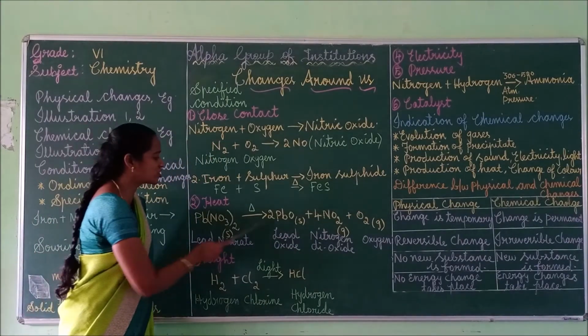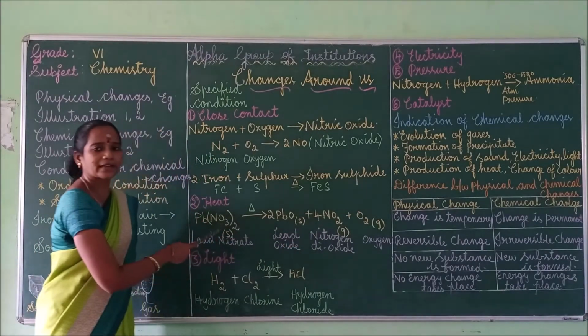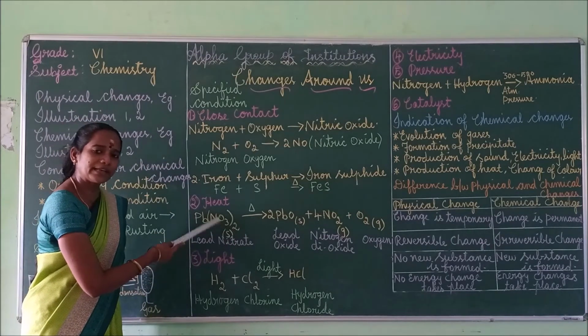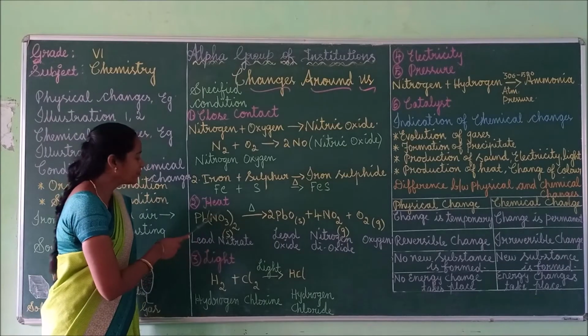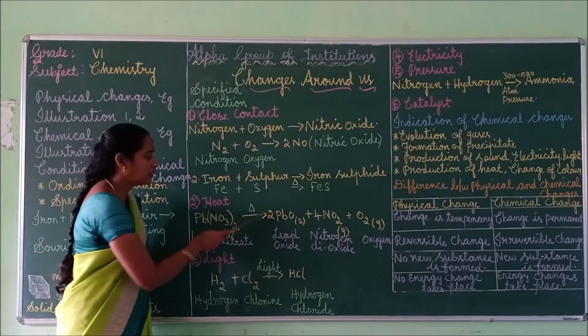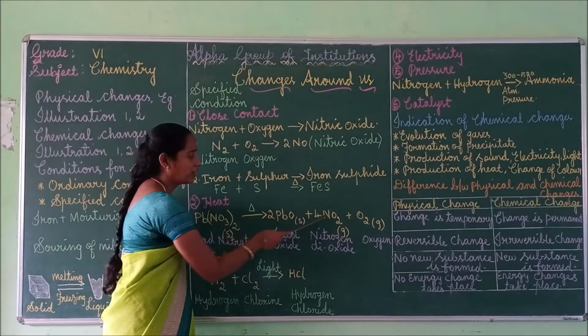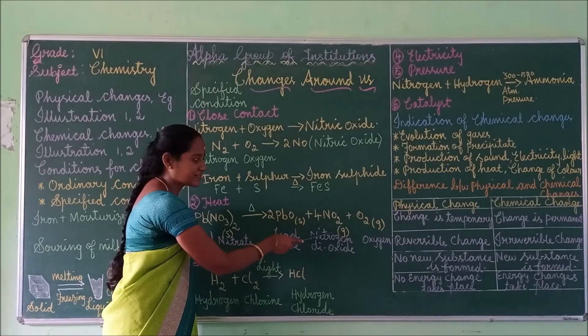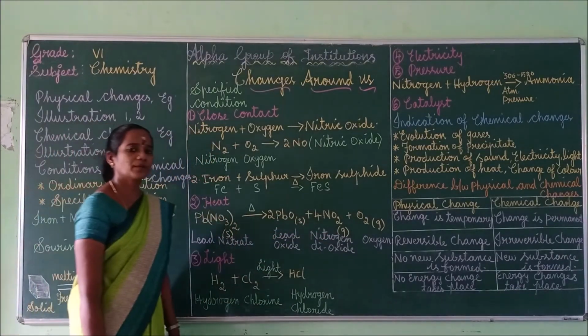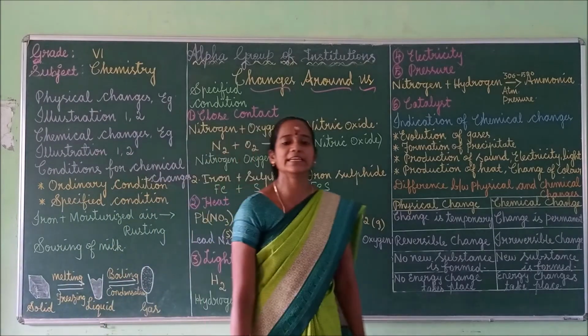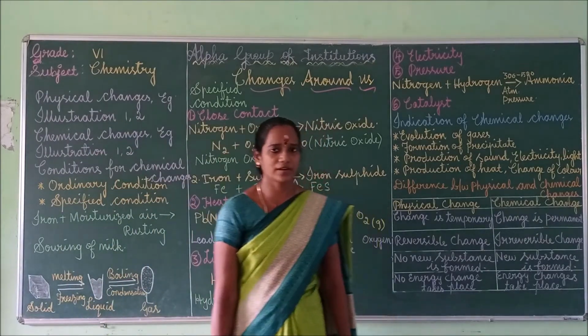Okay, here we have to mention the physical state of the reactant, whether it is solid, liquid or gas. Lead nitrate is a solid, lead oxide is a solid, whereas nitrogen dioxide is a gas and oxygen is also a gas. So for some chemical reactions to take place, heat is very essential, right?